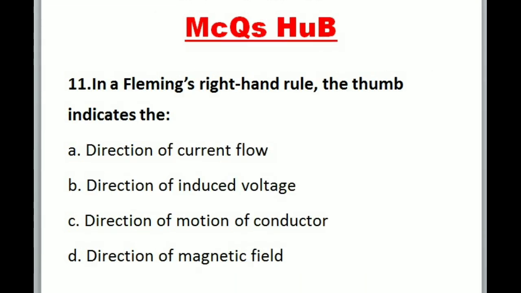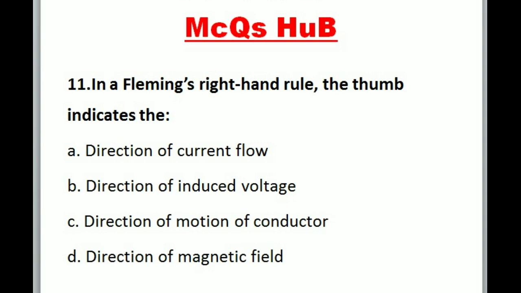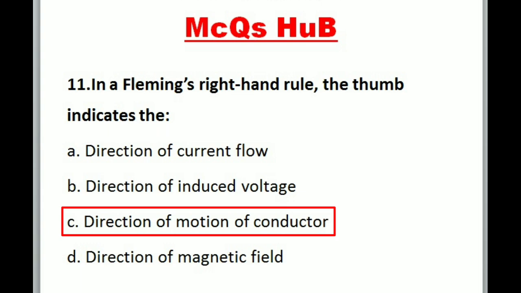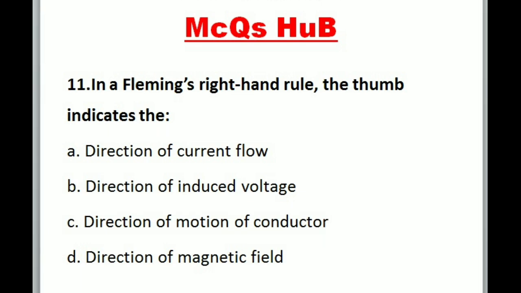11. In Fleming's right-hand rule, the thumb indicates the A. Direction of current flow. B. Direction of induced voltage. C. Direction of motion of conductor. D. Direction of magnetic field. Correct option is C. Direction of motion of conductor.